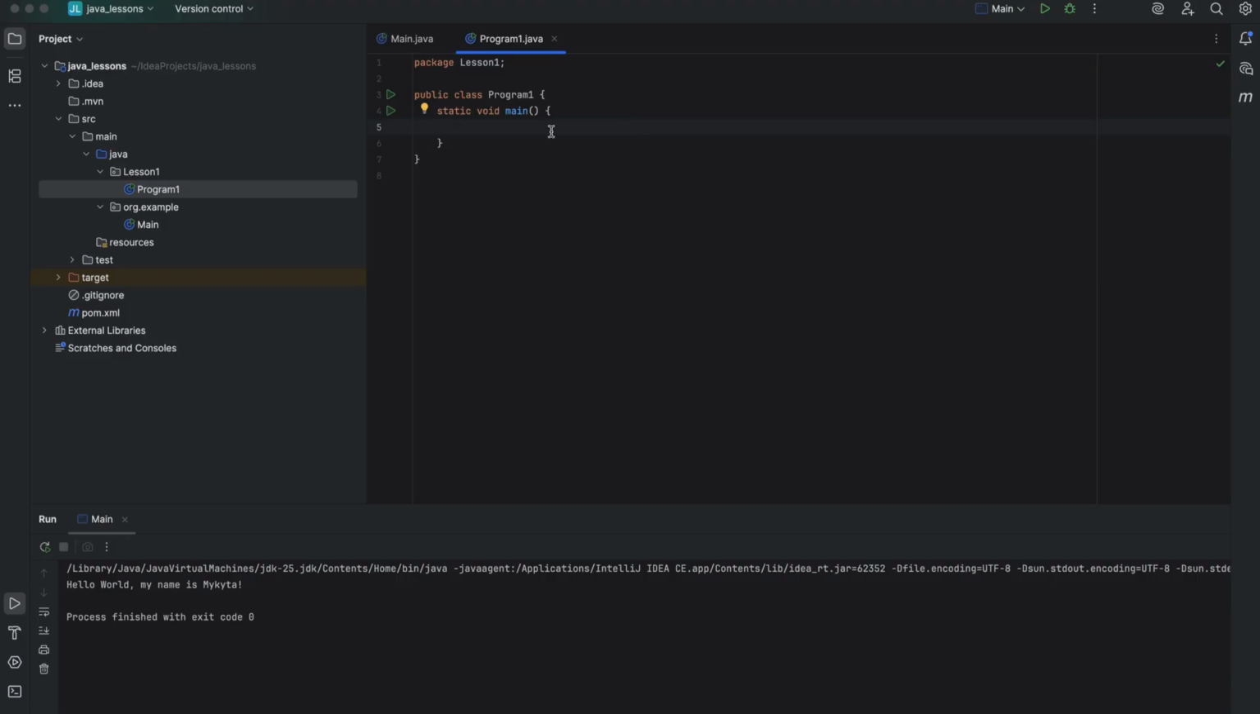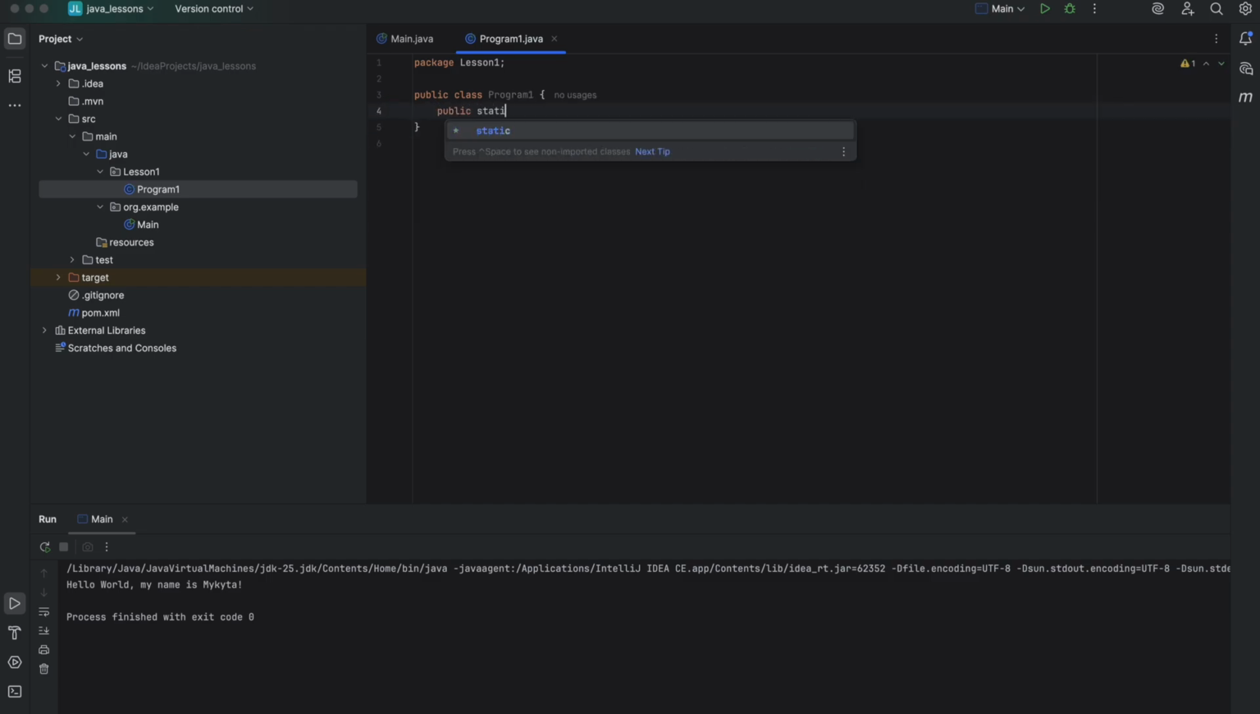So the main method is the starting point of every Java program. When you run a Java program, the Java Virtual Machine, JVM, looks for this exact method to know where to begin execution. So this is the standard form. The main method is like the entry door to your Java program. Without it, the program won't know where to start. So there are two ways to initiate the main method. And this is the new way, the modern way. Let me show you the old way, the traditional Java entry point.